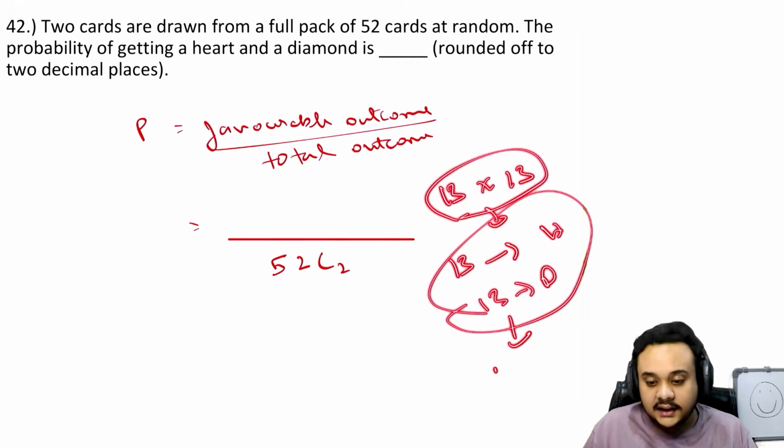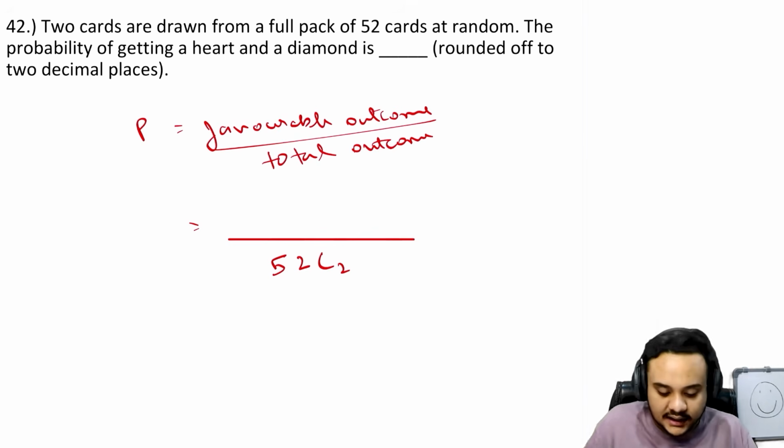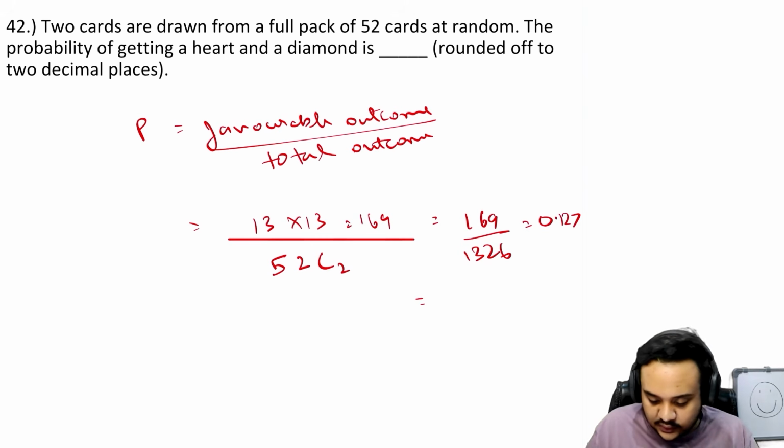So together there are going to be 13 into 13 ways to choose one heart and one diamond, right? That is what we are trying to go for. So 13 into 13 is nothing but 169, and the denominator is going to look something like 1326. The final answer would be 0.127. But because you are going for only two decimal places, you can answer either 0.12 or 0.13. Both the answers are going to be right.